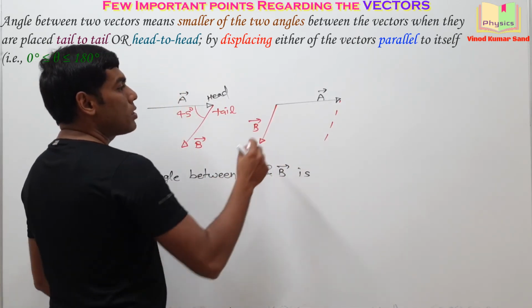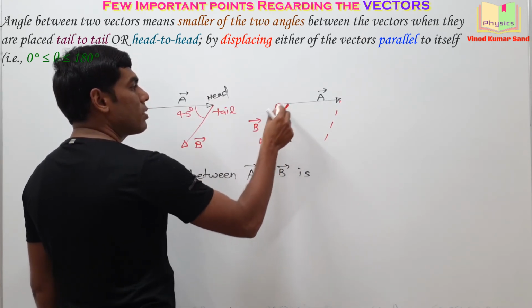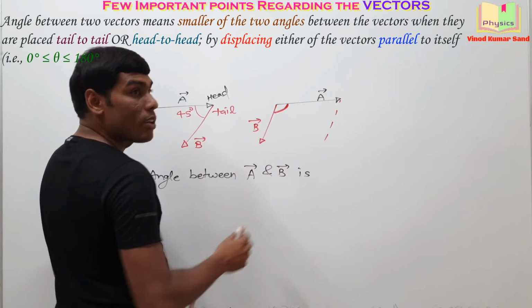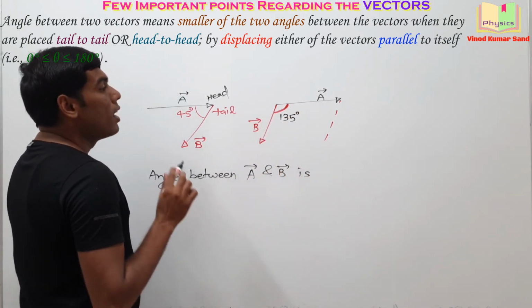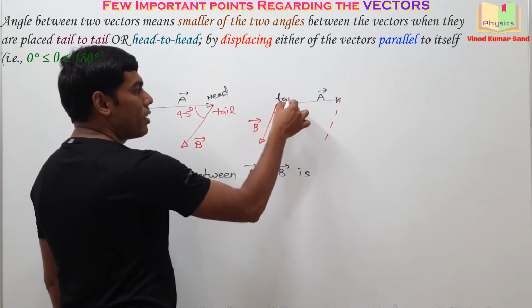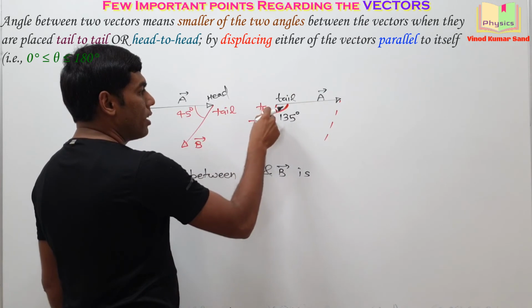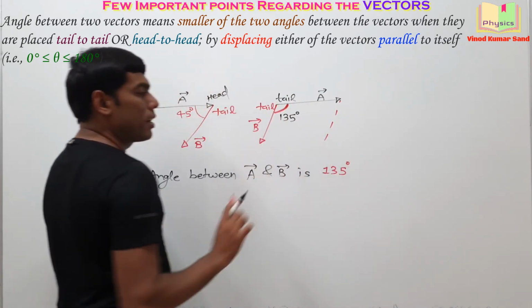Now, how much is this angle? You know the geometry. This angle is 135 degrees. So the angle between A vector and B vector when their tails are meeting is 135 degrees.